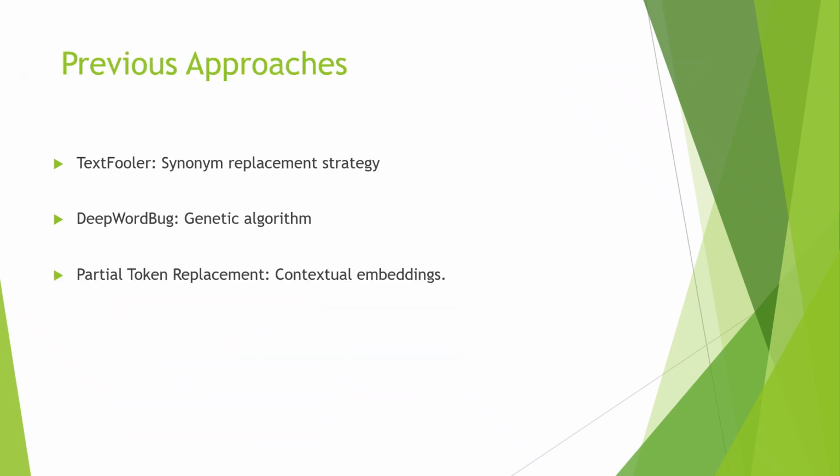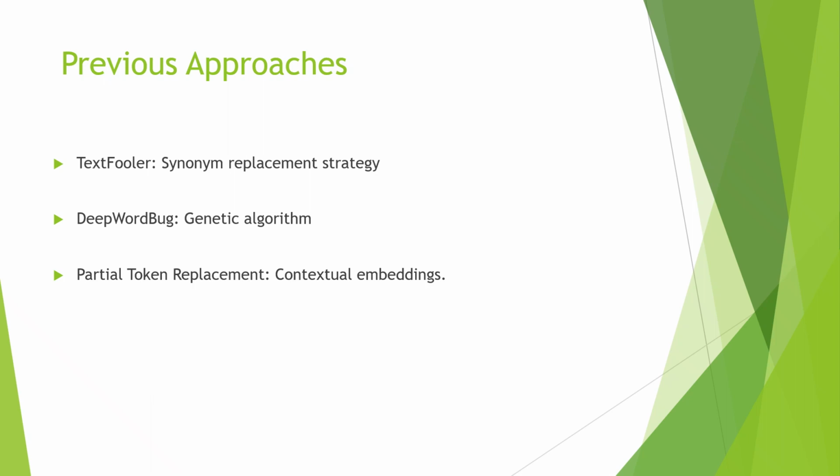So, this is our approach. The adversarial machine learning technique employed various strategies to generate adversarial examples. Three notable strategies include TextFooler, which is sentiment replacement, DeepWordBug, a genetic algorithm, and partial token replacement using contextual embedding. TextFooler is a sentiment replacement strategy. It is an adversarial attack approach that focuses on replacing words in text with synonyms to deceive the NLP model. By strategically selecting replacements, TextFooler aims to alter the meaning or classification of text while maintaining its overall coherence.